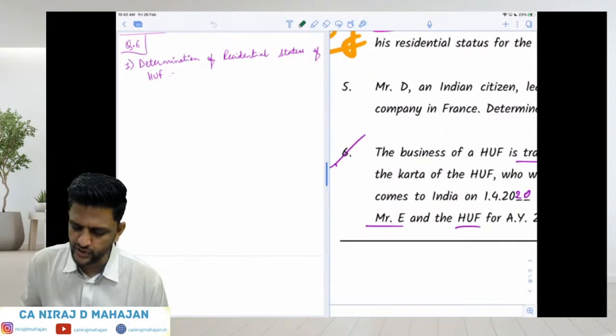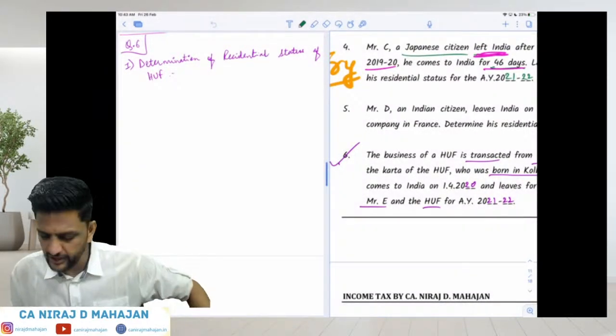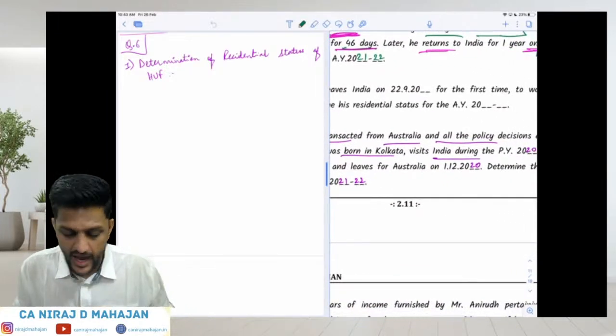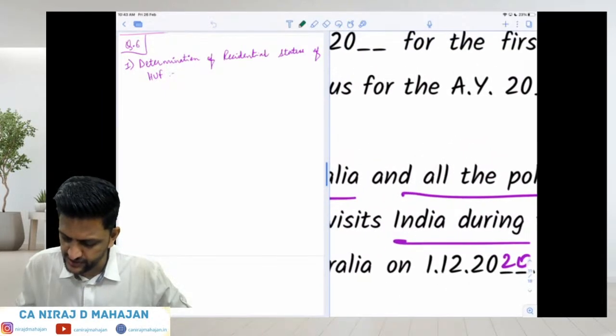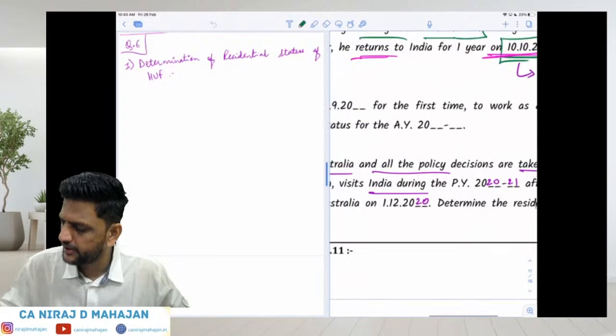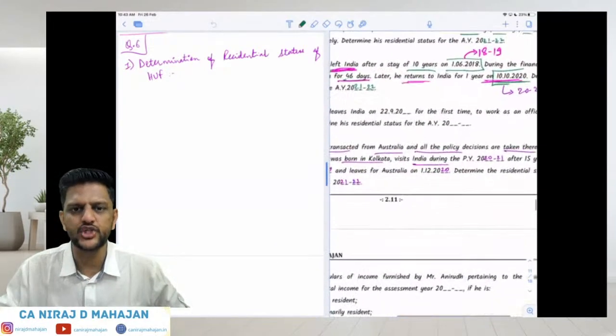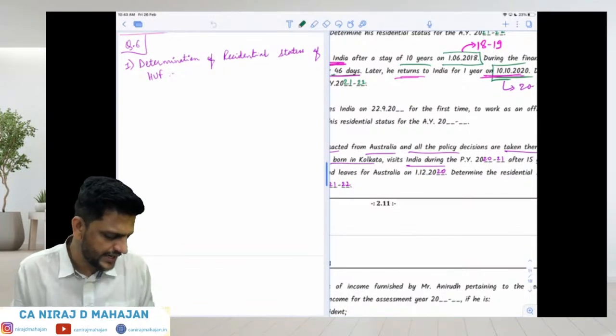The business of an HUF is transacted from Australia, and all policy decisions are taken there. There means where? In Australia. That means HUF becomes what? Tell me now. What is the residence status of HUF?